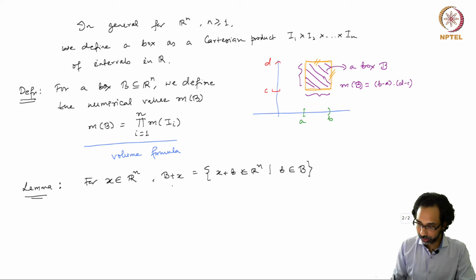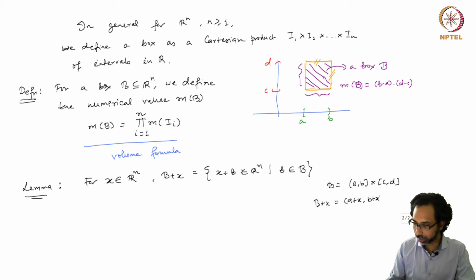Now this is again a box because we are translating at all the endpoints. For example, if you take B to be, in 2 dimensions, AB cross CD, then B plus x is simply A plus x, B plus x, Cartesian product C plus x, D plus x.